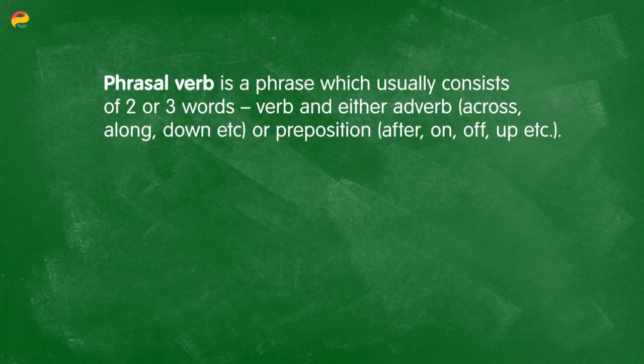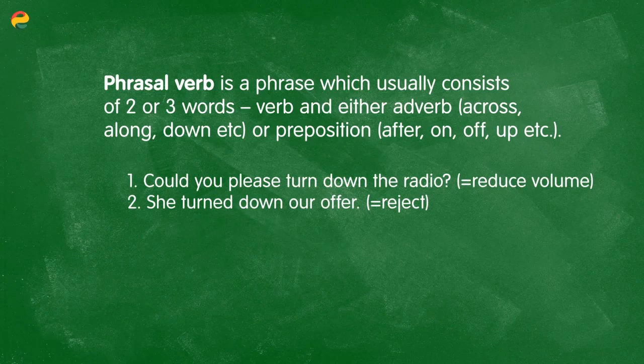Now, phrasal verbs usually have more than one meaning. For example, the phrasal verb turn down has the following meanings. I could ask you, could you please turn down the radio? Here, I'm asking you to reduce the volume. However, I could also say something like, she turned down our offer. And here, turn down means to reject. It has nothing to do with volume at all.